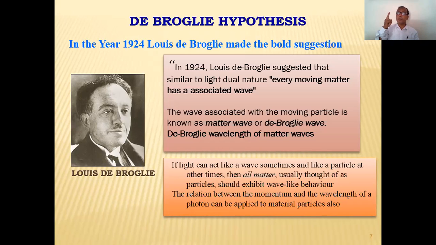Some properties of matter explain the particle nature, and some properties show that matter is in the form of a wave. That's why this hypothesis, which was given by the scientist Louis de Broglie, is called the de Broglie hypothesis. क्या डी ब्रॉगली हाइपोथेसिस है?